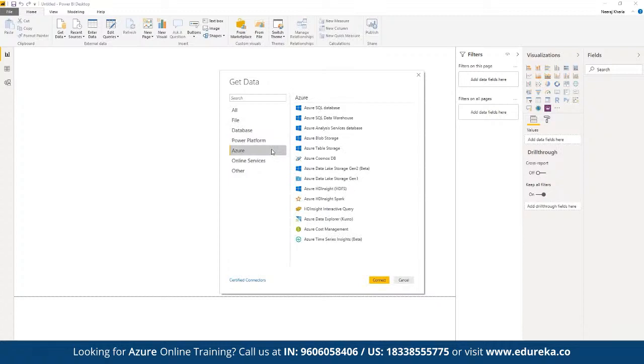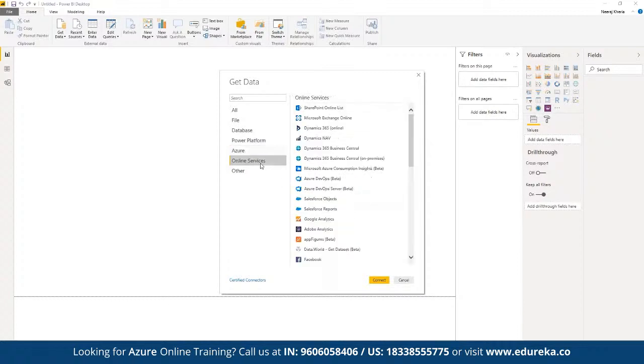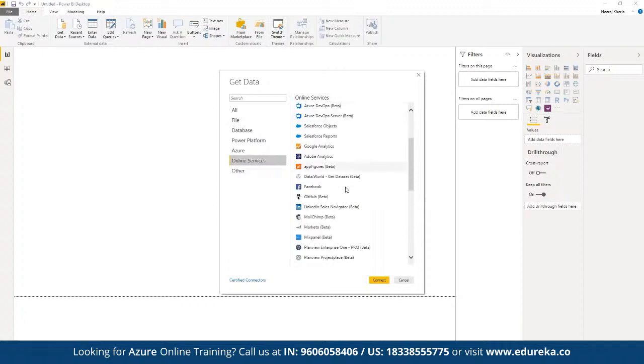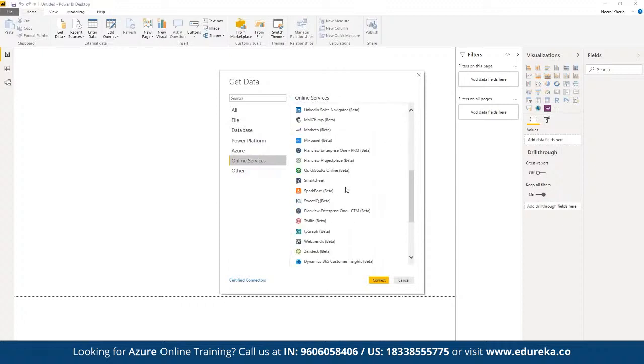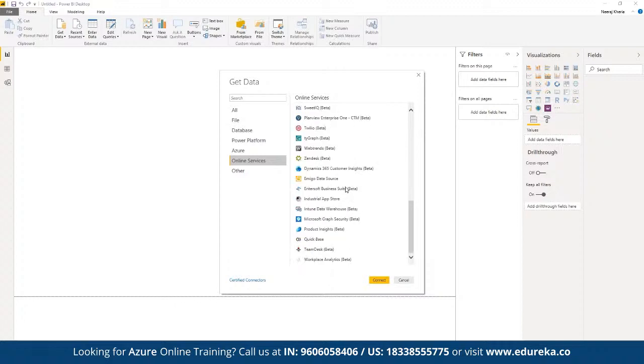We have a direct integration available for the data solutions offered by Microsoft Azure. We have multiple online services available where we can integrate this with Salesforce, Google Analytics, Adobe Analytics, Facebook, Marketo, MailChimp, LinkedIn, Zendesk. We have multiple other solution integrations available that we can make use of.